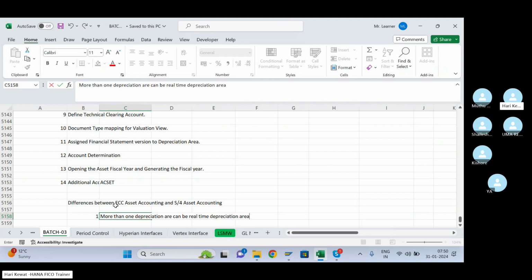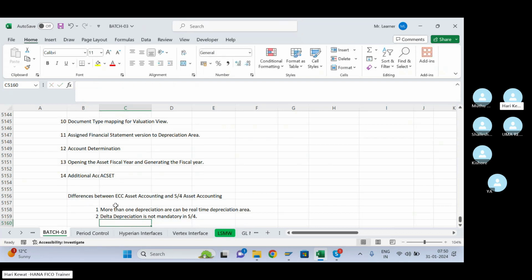And I told you what is the meaning of real time, I mean versus derived depreciation area. So delta depreciation area is not required, it is not mandatory in S4 HANA. If you want to create, you can create. Delta means difference between two depreciation areas.